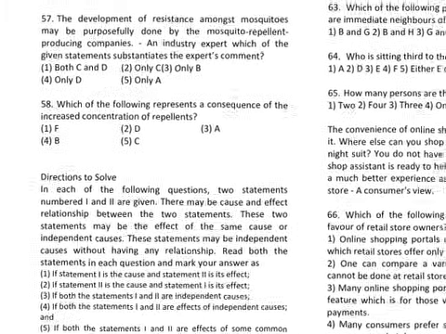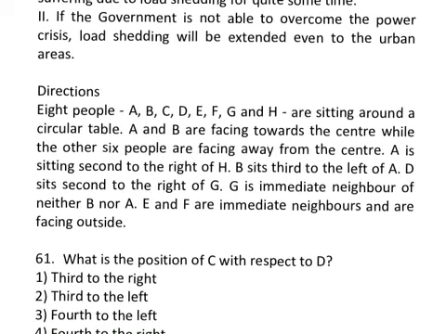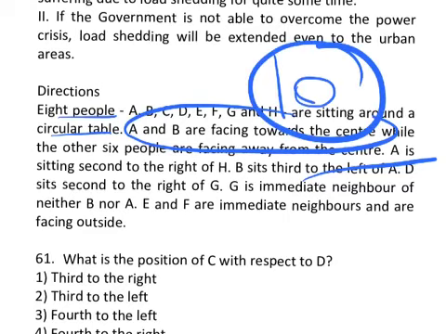Fine. Going to the last part, number 10 is again a circular puzzle. So 8 people sitting at a circular table. A and B are facing the center. The rest of the 6 are facing away from the center. So there's total chaos in who is sitting where. Fine. So this is number 10. These are the 10 things you have to take care of in the logic section of the CET paper.